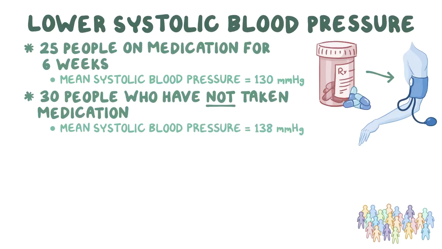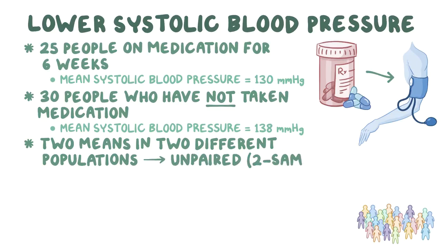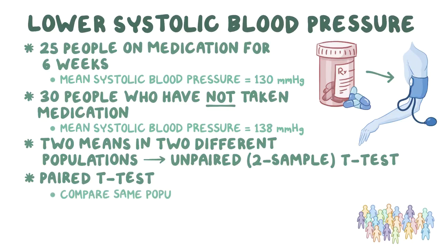Now, to figure out if a difference in systolic blood pressure from 130 to 138 is significant, we could perform a t-test. More specifically, since the two means were measured in two different populations, we would use an unpaired or two-sample t-test. This is different than a paired t-test, which is used to compare the same population before and after the treatment. For example, a paired t-test could compare the systolic blood pressure measurements of a group of 25 people before using the medication to the systolic blood pressure measurements of the same population after using the medication for 6 weeks. Typically, an unpaired t-test starts with two hypotheses.